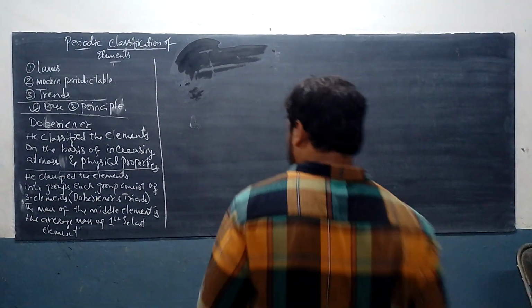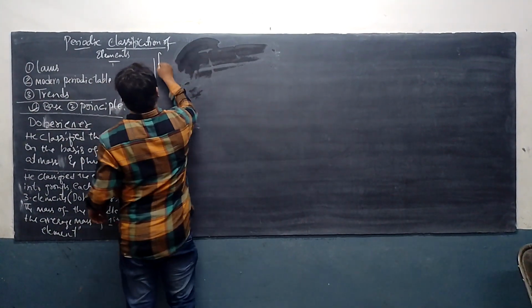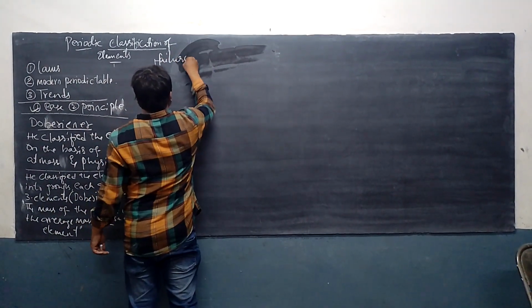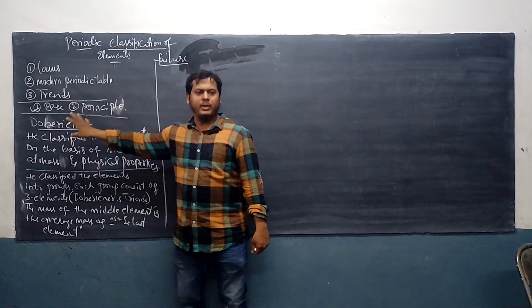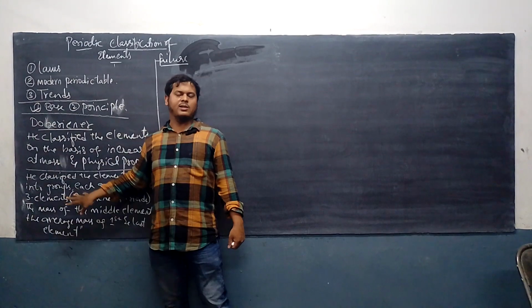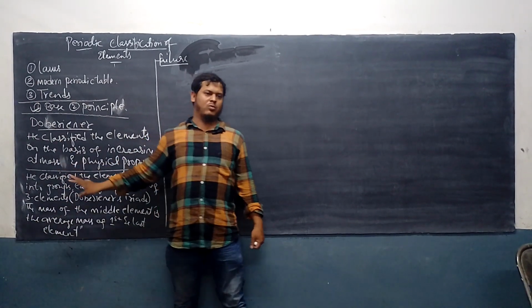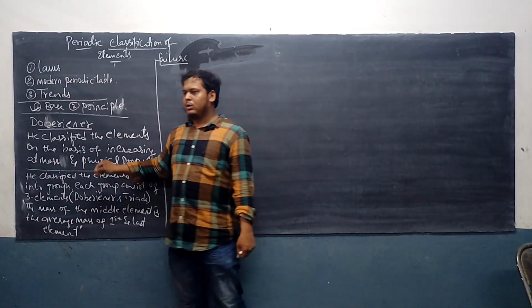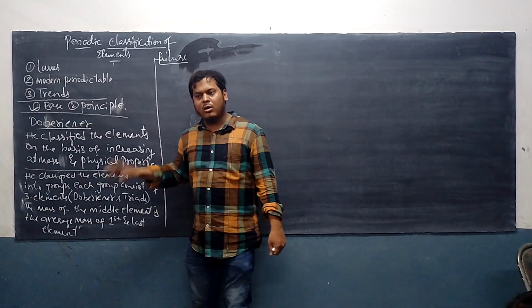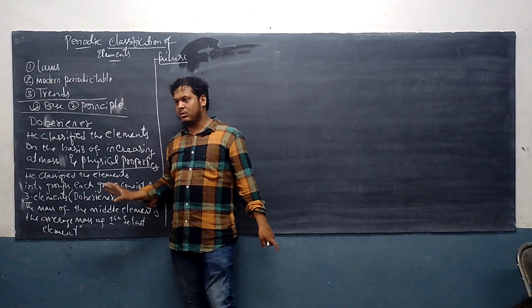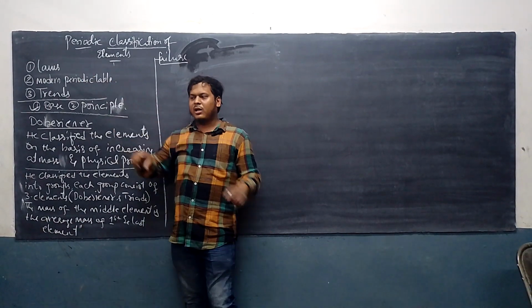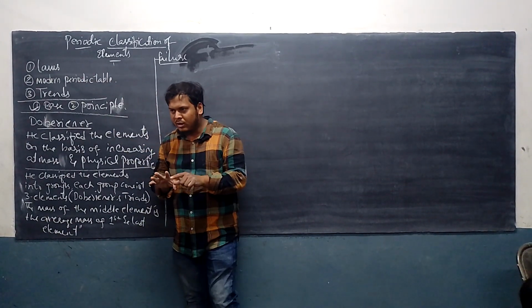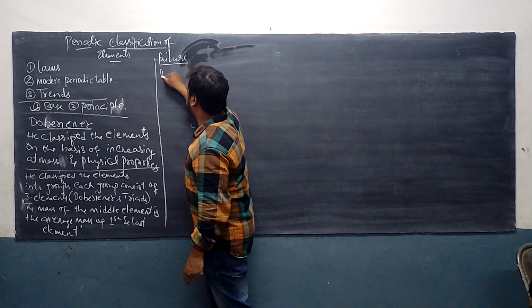Now the failure. Failure means why this periodic table or this classification is not accepted. What are the flaws in it? The failure is, first of all, he did not classify all the elements present in his time. Are you getting it? He did not classify all the elements.